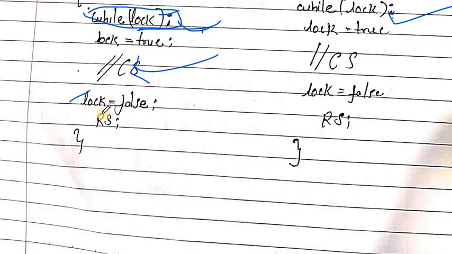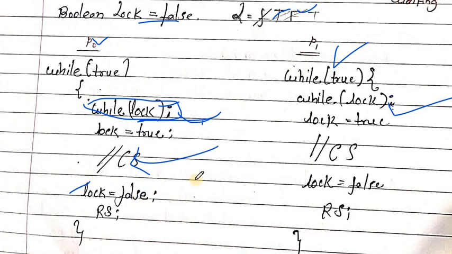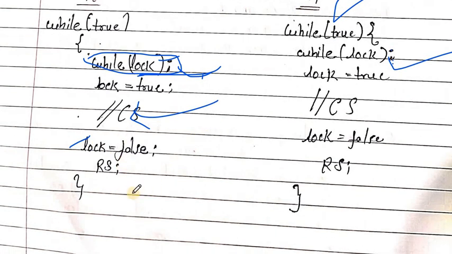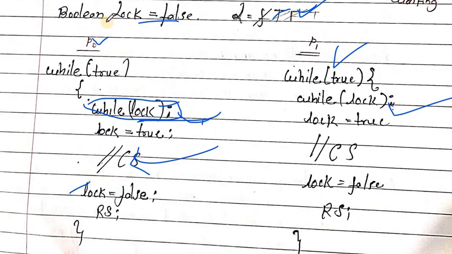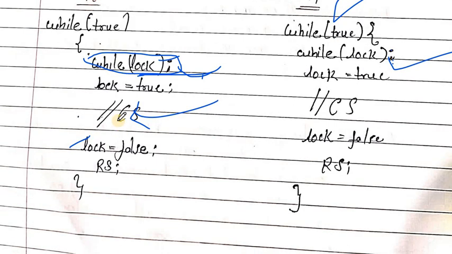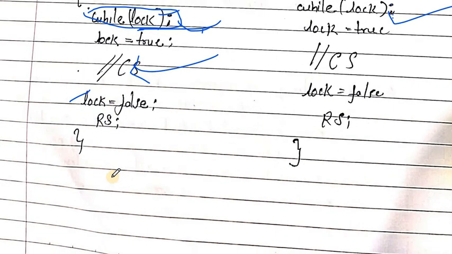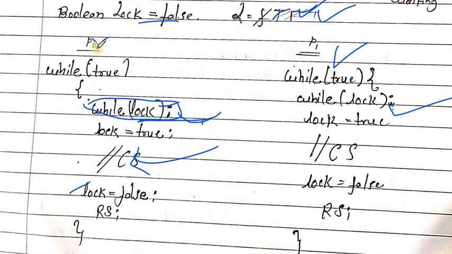After completing the critical section, lock becomes false, and the P0 process comes out of the critical section and again tries to enter the critical section. Here the lock is false. Make lock true. Enter the critical section, execute and again come out. Here we see P0 going one by one.